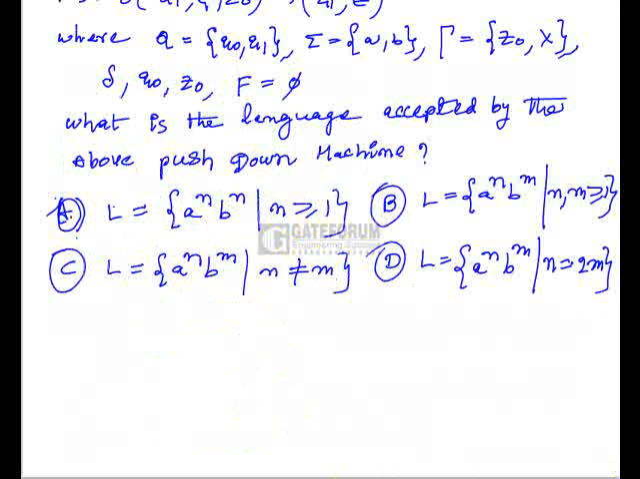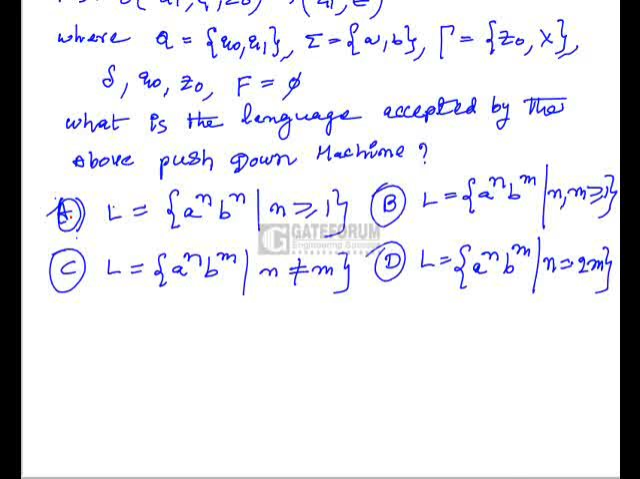Option A, L is equal to A power n B power n such that n starts with 1. Option B, L is equal to A power n B power m such that n, m greater than or equal to 1. Option C, L is equal to A power n B power m such that n not equal to m. Option D, L is equal to A power n B power m such that n is equal to 2m.